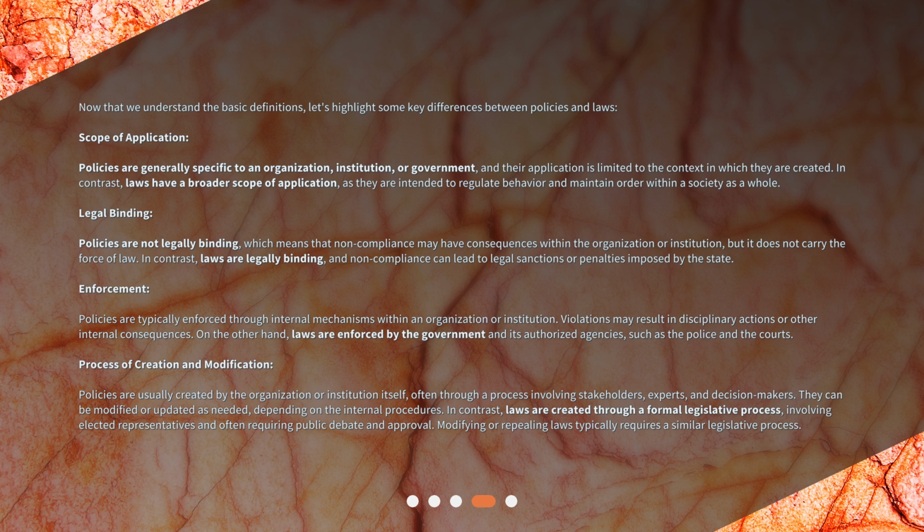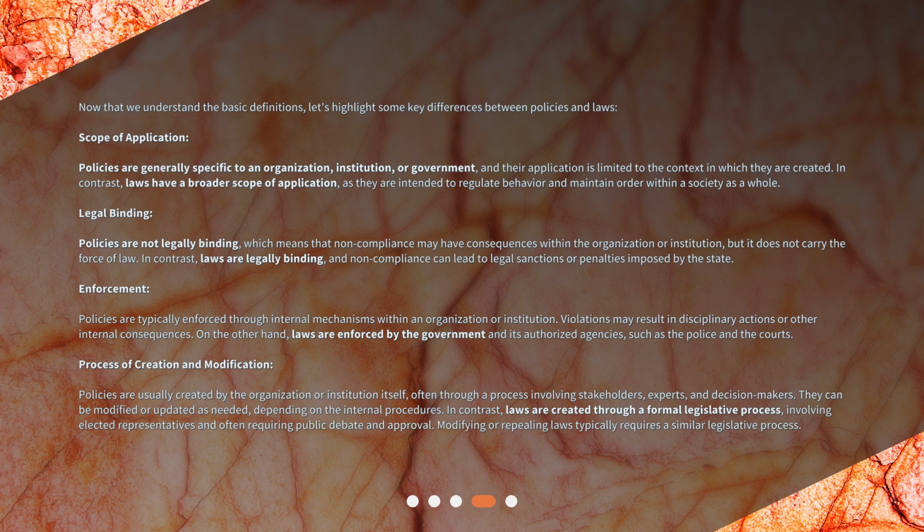Enforcement. Policies are typically enforced through internal mechanisms within an organization or institution. Violations may result in disciplinary actions or other internal consequences. On the other hand, laws are enforced by the government and its authorized agencies, such as the police and the courts.